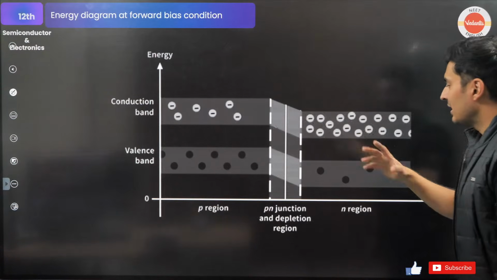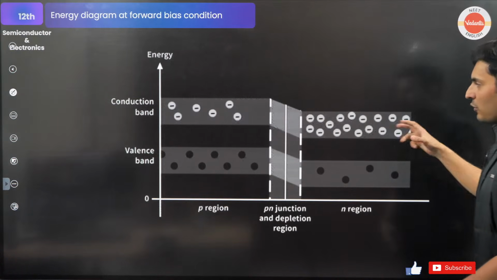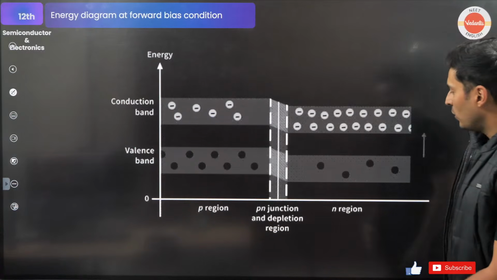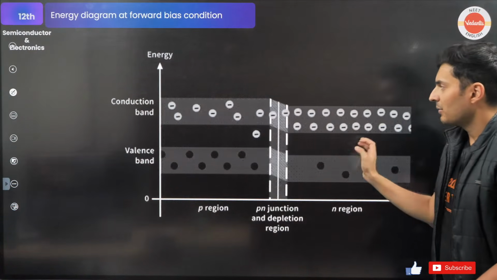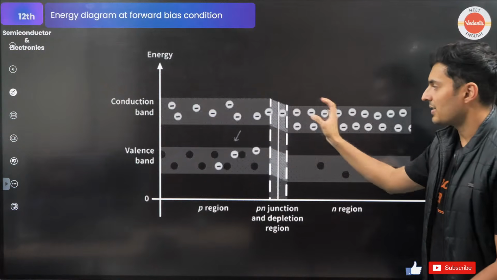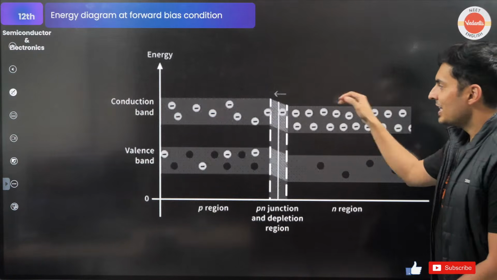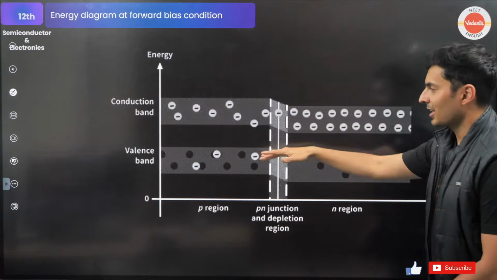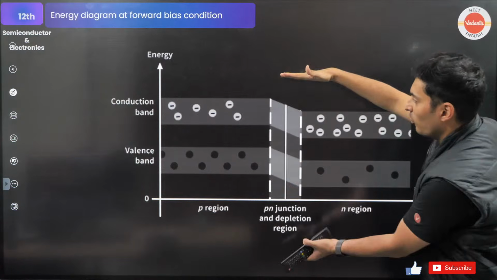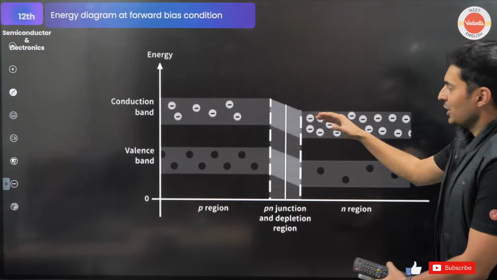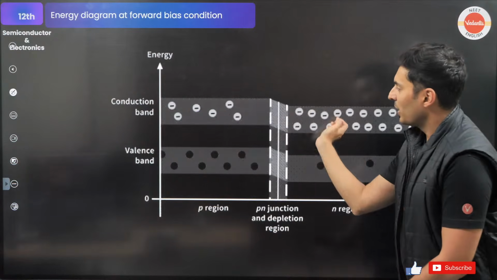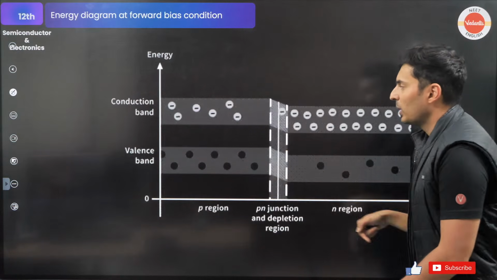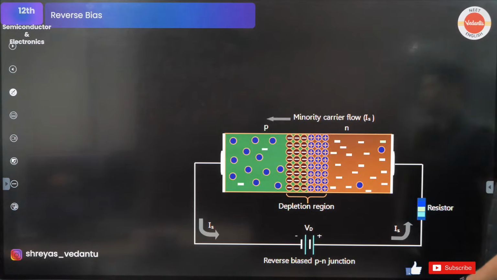So something like this, when you apply forward bias, I think the animation will show you. The electrons were going here, they are filling the holes from N side to P side. Now they can easily go to the other side. The voltage difference has been reduced. You have made sure that there is negligible barrier over here and it is easily able to fall over to the other side. That's what it does.